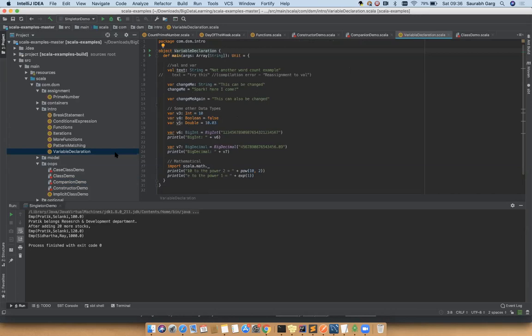Okay. So to achieve this immutability, we have this concept called the case keyword. When you are defining a class, if you just add the keyword case before it, it becomes an immutable class. Every time you instantiate it, you won't be able to change the content. This is what I meant as an immutable object. So you can simply use the case keyword before a class and it becomes an immutable class.